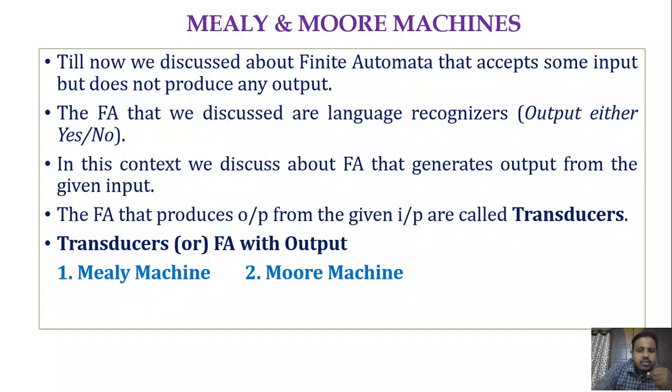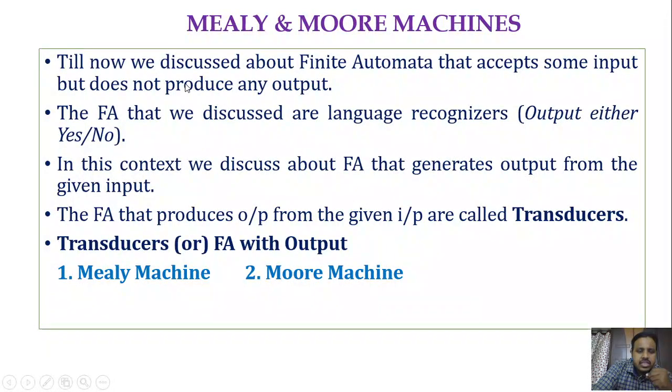If you observe point number one in this slide, it specifies that the finite automata that we have seen so far accept some input but do not produce any output. Not producing any output means it checks whether the string belongs to the language or not. If after processing the input string the final state is reached, then the string is valid.